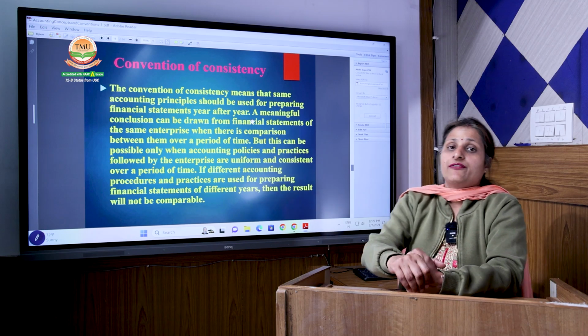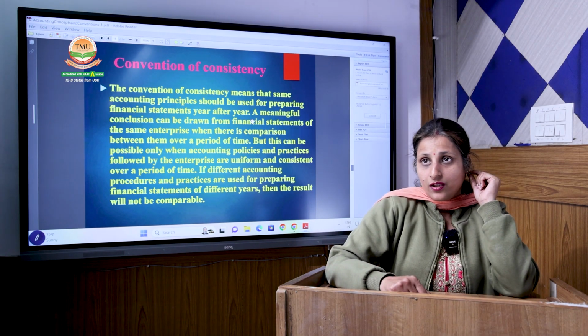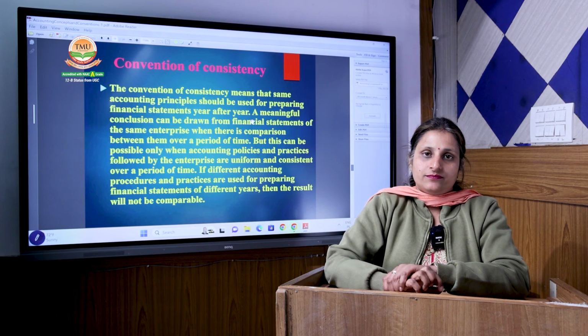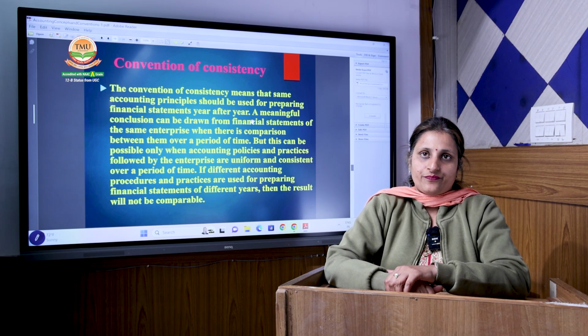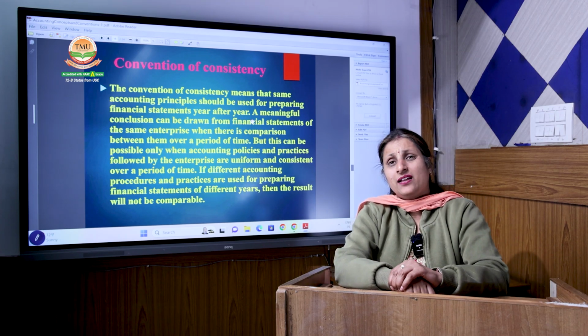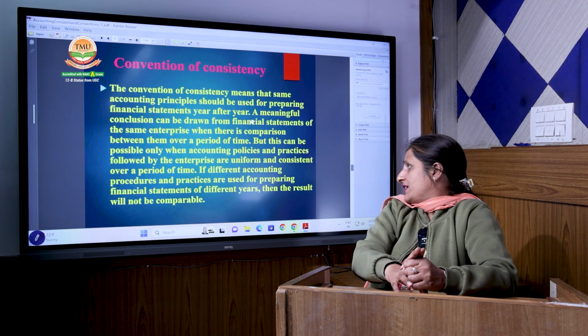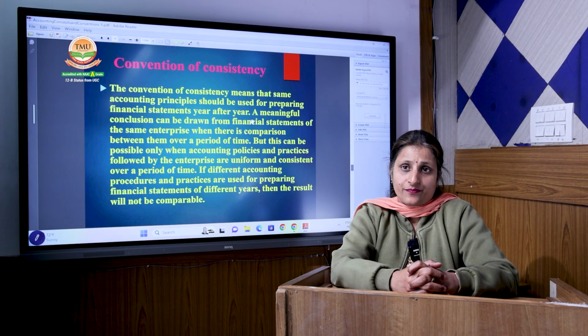The first accounting convention that we are going to discuss is the convention of consistency. Consistency means to be regular. The same applies in accounting also. In accounting, we have various practices and procedures that can be used to prepare the financial statements.